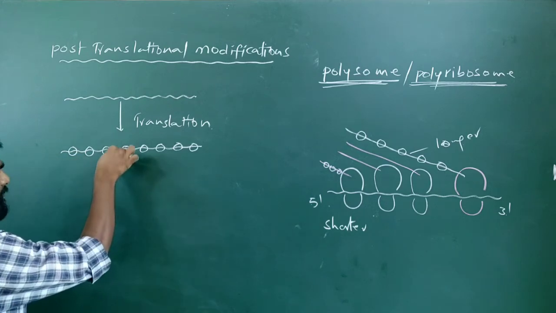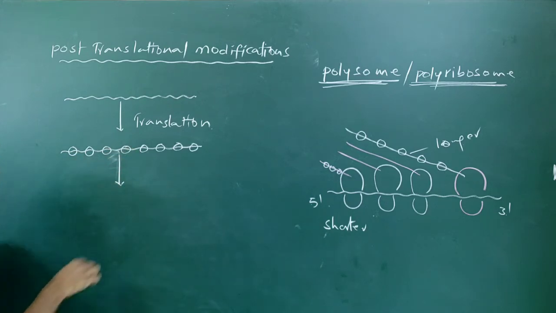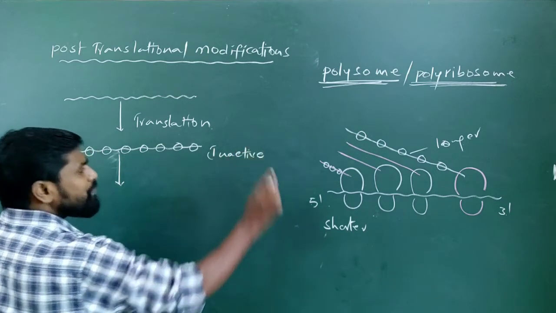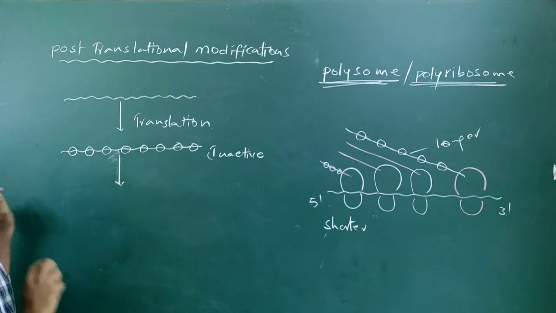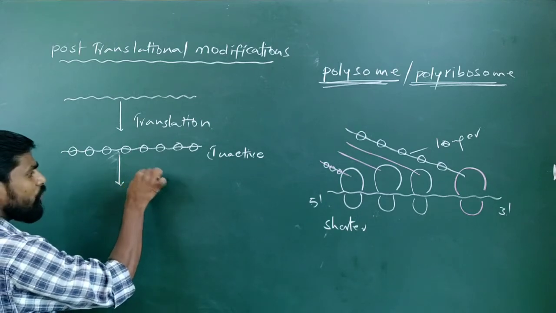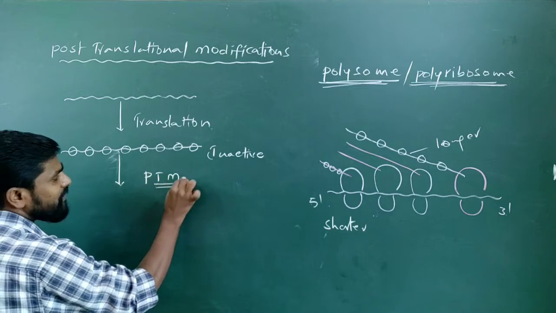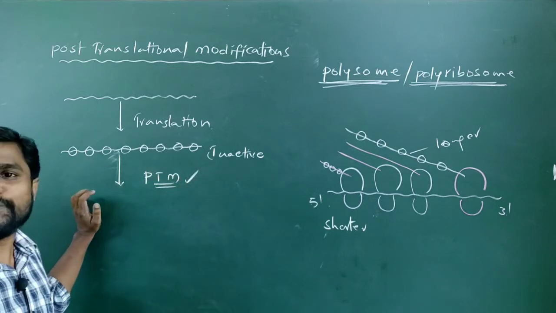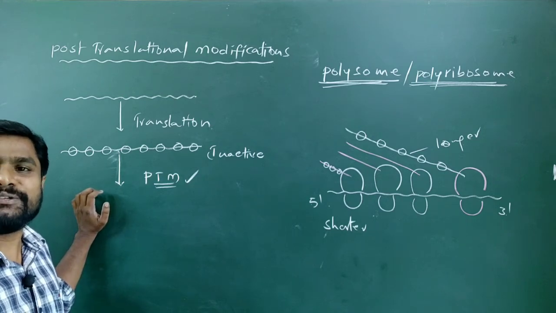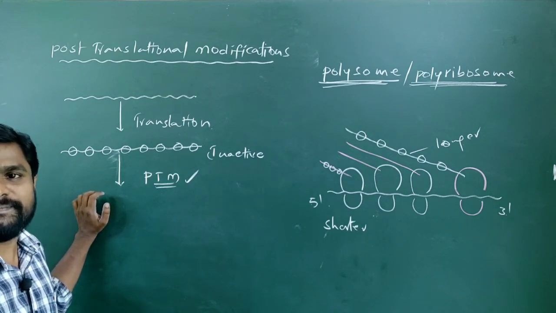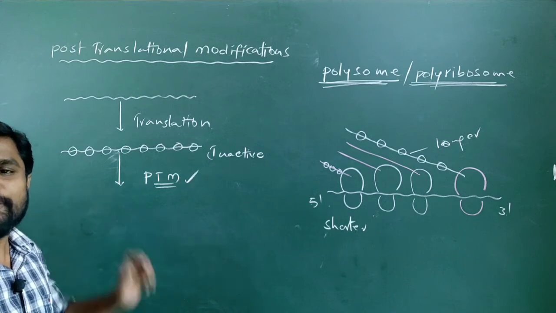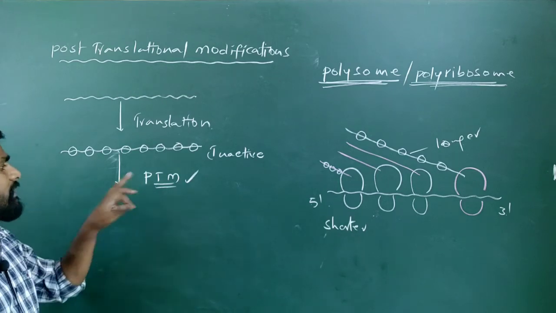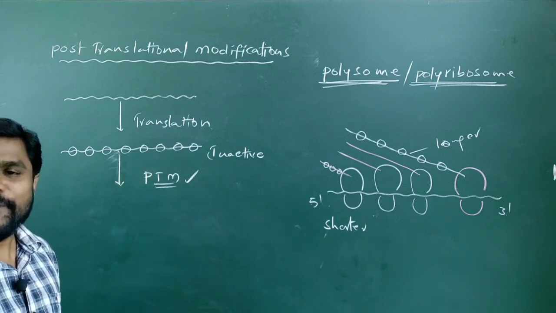Okay, this polypeptide chain is actually biologically inactive. In order to become an active protein or an enzyme, it must undergo post-translational modifications, during which the polypeptide chain undergoes some conformational changes in order to become an active enzyme. Let us see those conformational changes or modifications that occur at post-translational modifications.